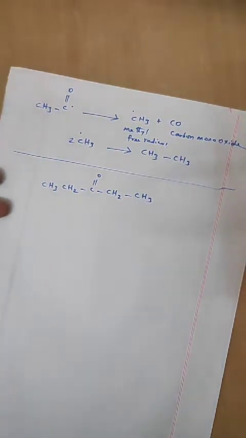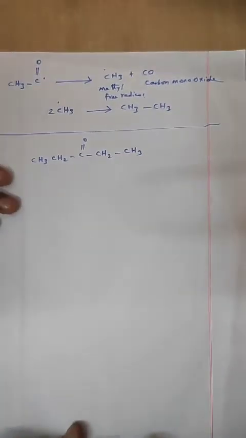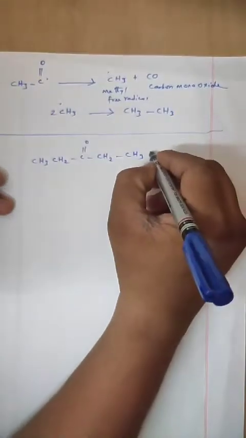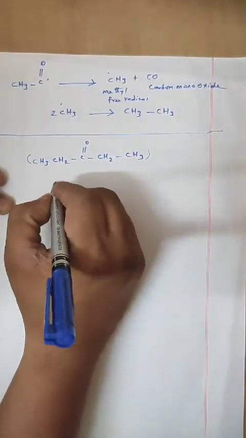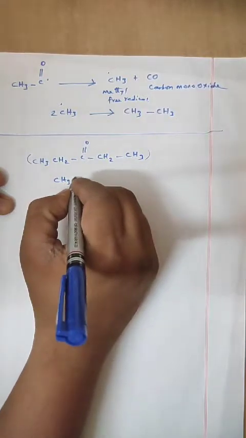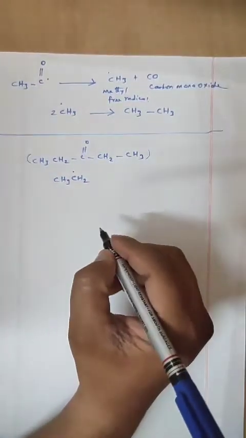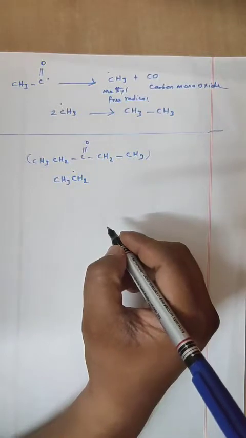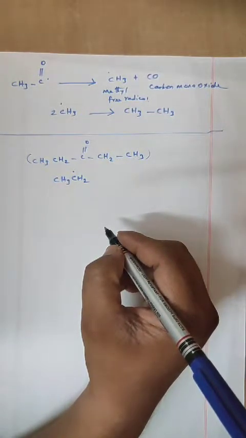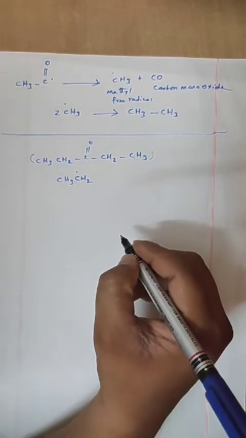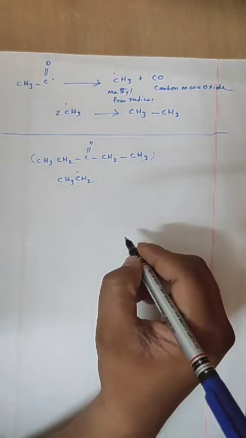In the case of photolysis of 2-pentanone, the CH3, CH2 radical forms, which can also undergo disproportionation and dimerization. In the previous class itself we discussed. Once again I am repeating here so that you get a clear idea.